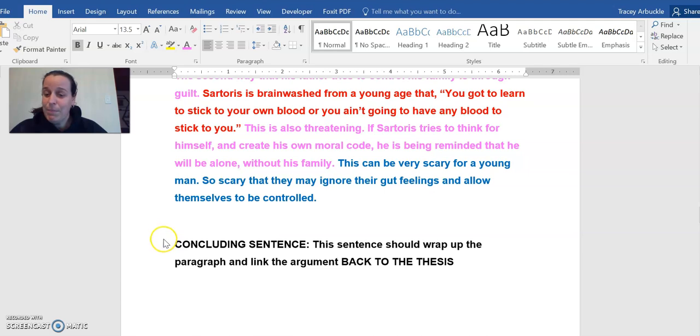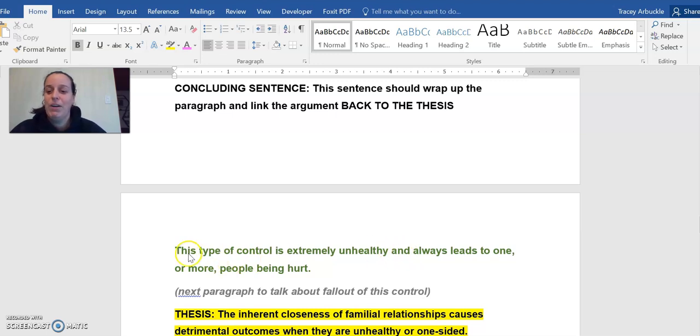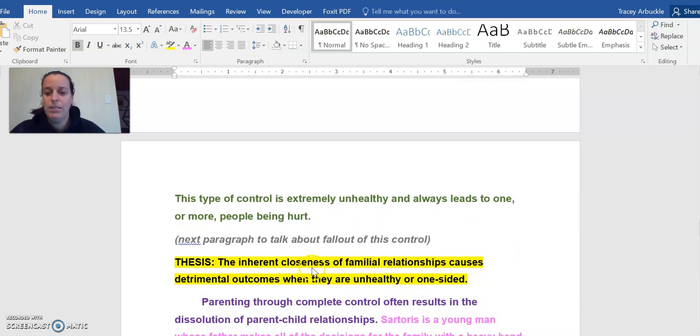Your last sentence in a body paragraph for a piece of literature is your concluding sentence. It should wrap up the paragraph and link the argument back to the thesis. So what I have here is this type of control is extremely unhealthy and always leads to one or more people being hurt. Okay, well let's look at the thesis.